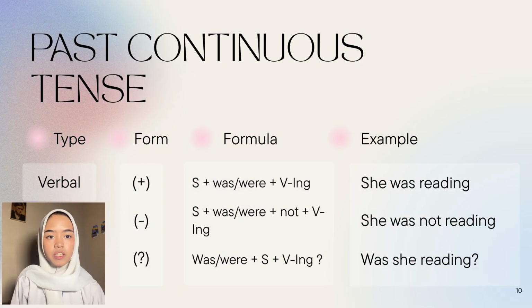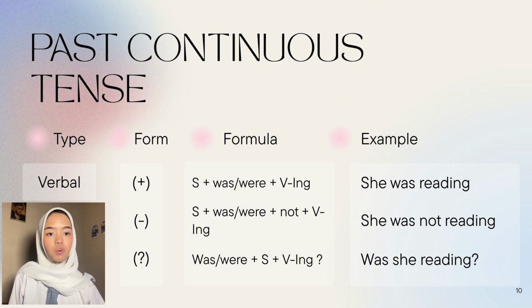The next one we have is past continuous tense. It only has one type and three forms. The first form, in its positive way, it is subject plus was or were plus verb ing. For example, she was reading. In its second form, which is the negative one, it is subject plus was or were plus not plus verb ing. For example, she was not reading. In its third form, which is the interrogative one, it is was or were plus subject plus verb ing. For example, was she reading?